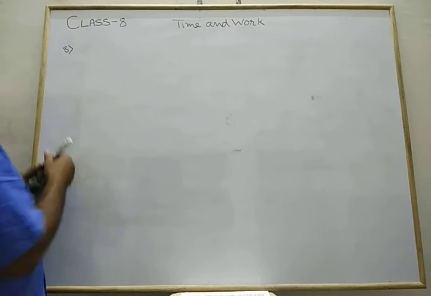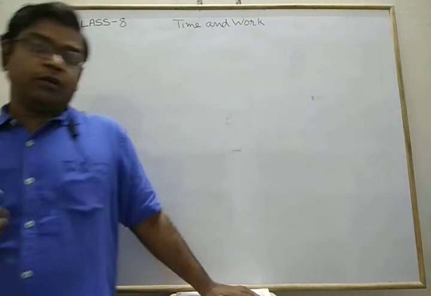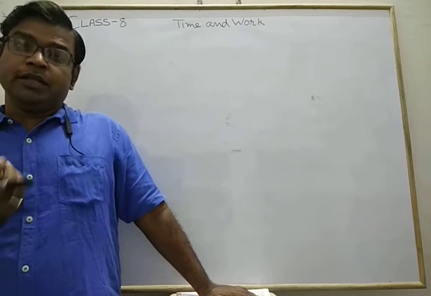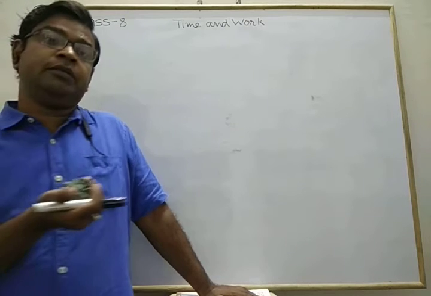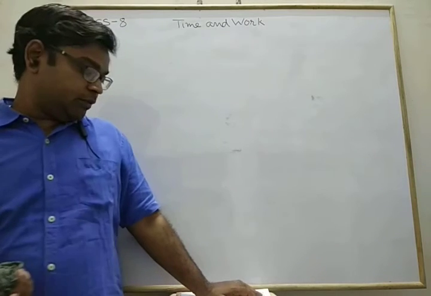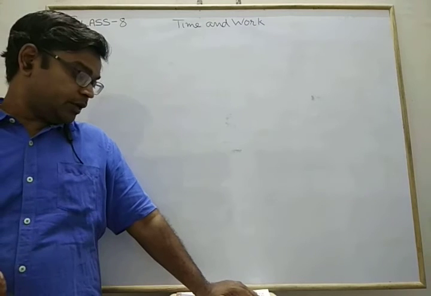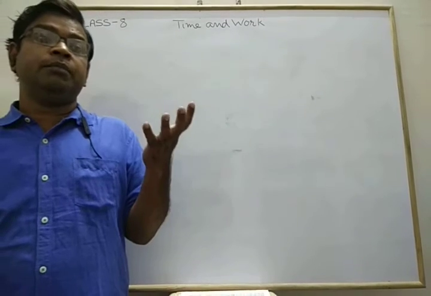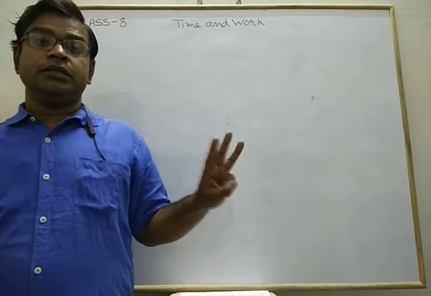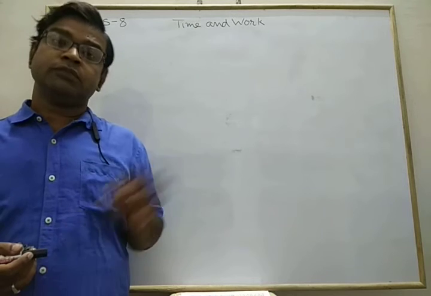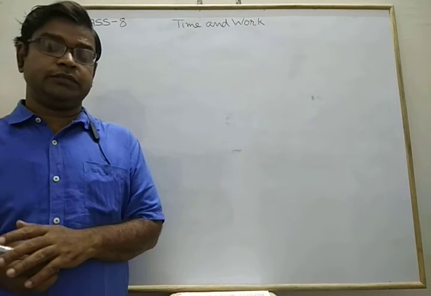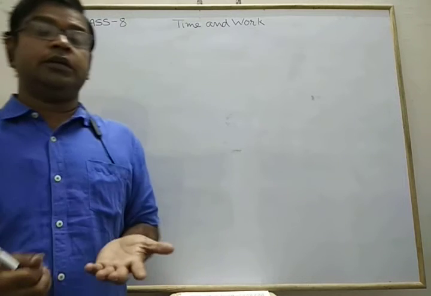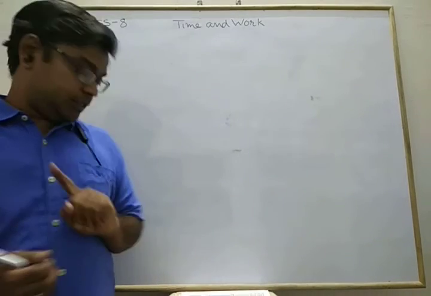So come to question number 8. It is given that one person does the work faster than the other person. This time the comparison is given in times form. It is given that X works thrice as fast as Y. Means what? If Y completes a part of work in 3 days, then X completes that part of work in 1/3 of the time, that is 1 day, with a speed of 3 times.